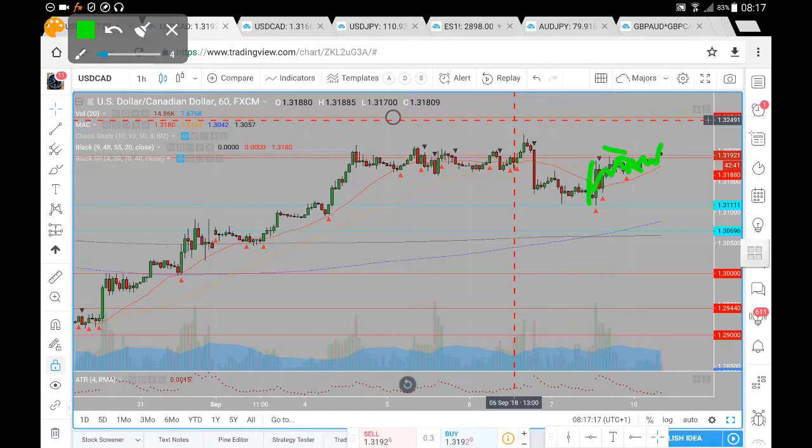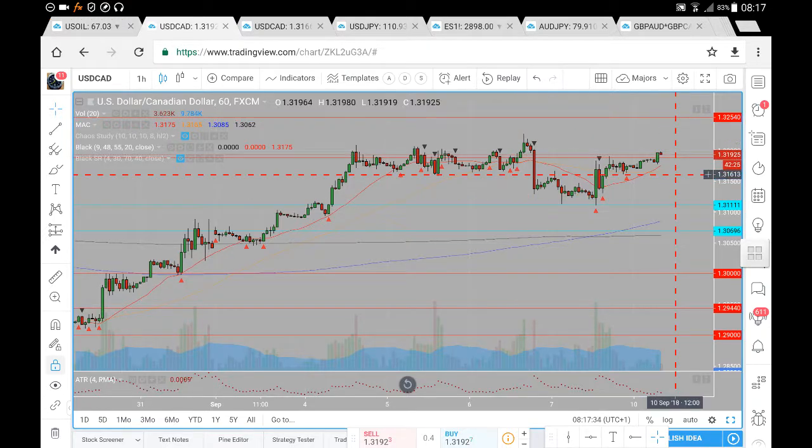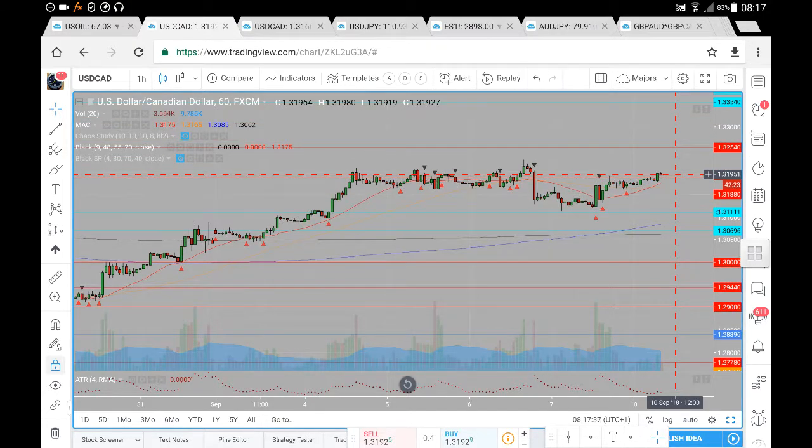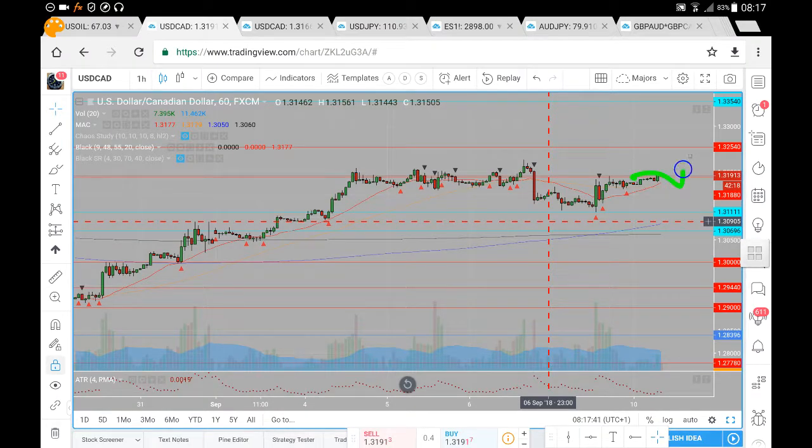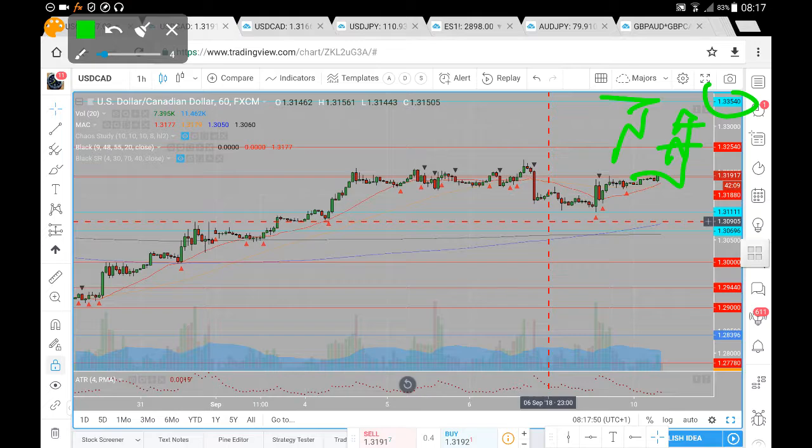pullback from there, and at present we broke above 32.88. So we'll see if we can break and hold. If we can hold above 32.88, we have already broken above it, so we can see if we can hold this 31.88. If we can hold this 31.88, the very next level of note to the upside, if we are to see that bullish buy side momentum follow through, we'll be looking for prices to potentially head towards that 32.54, and if we are successful in breaking beyond 32.54, we are then looking for prices up towards that 33.54 here on the US dollar CAD.